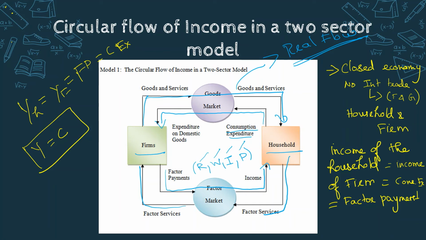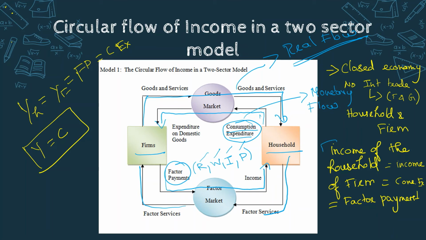This is one circular flow. This is one flow, that is, the factor payment is flowing from firm to household, and the consumption expenditure is flowing from household to firm. This flow involves money, so it is known as monetary flow. As I already said, the entire income of the household is spent on the consumption of goods and services produced by the firm. So the income which the household gains as a factor payment will be entirely spent as consumption expenditure.